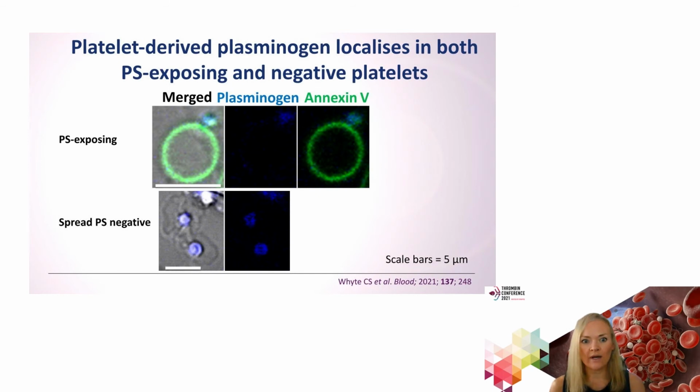Likewise, similar to exogenous plasminogen, we see it binding in the cap structure of phosphatidylserine-exposed platelets, whereas it's over the granulomere in PS-negative platelets.